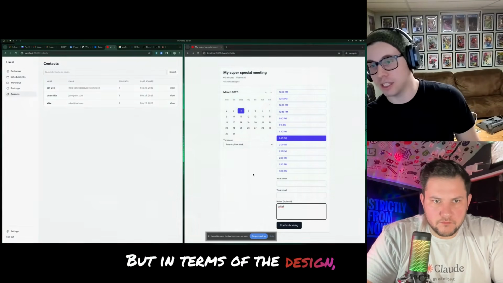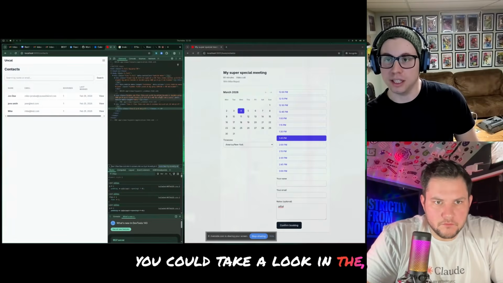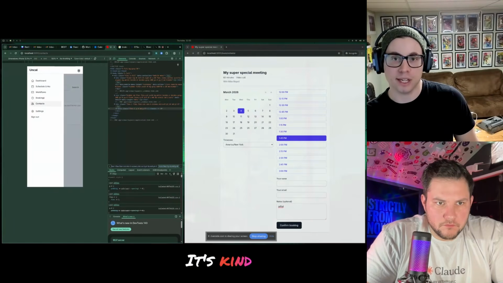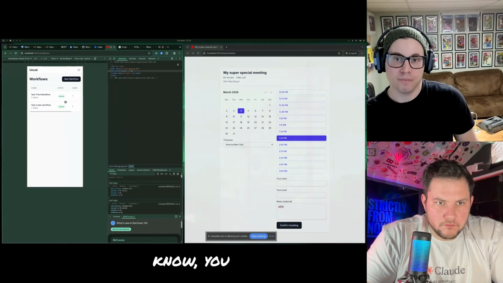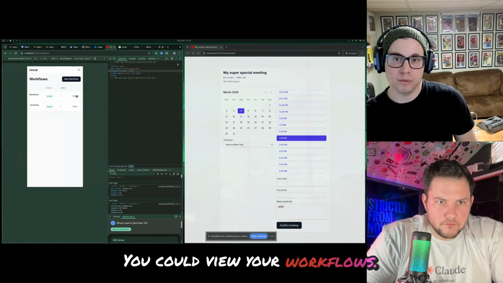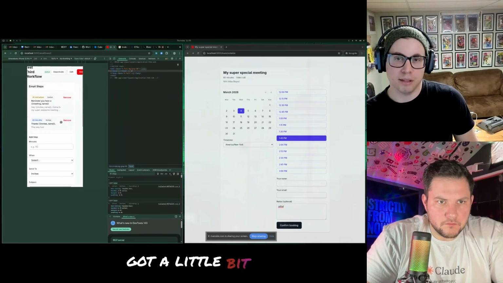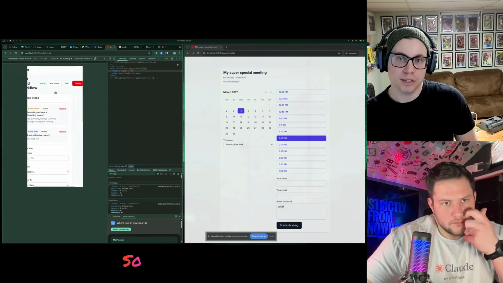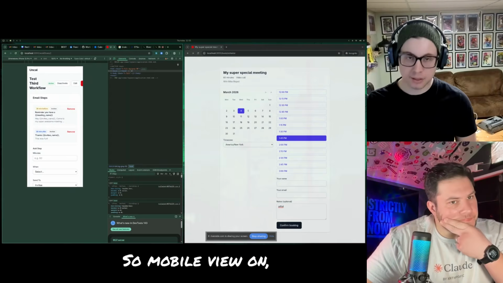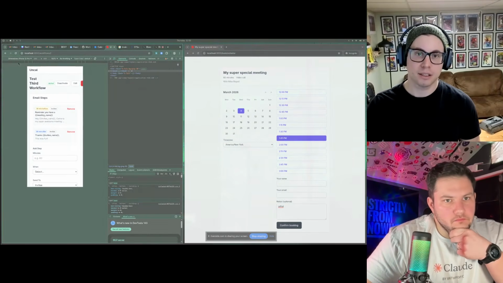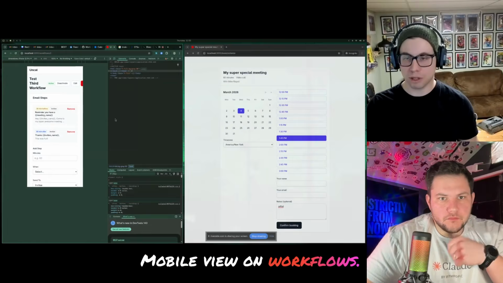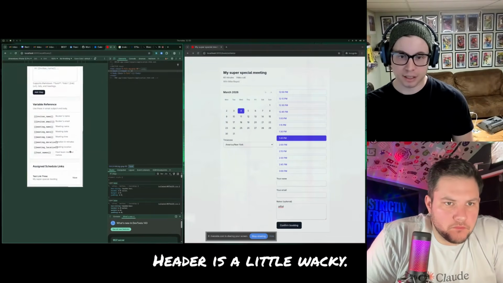But in terms of the design, let's just take a look at mobile view. It's kind of nice. You can see your workflows. Got a little bit of an overhang up here. Look at that. So mobile view on workflows, the header is a little wacky. Let's fix that.